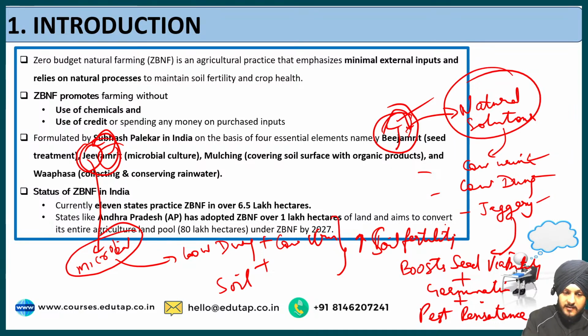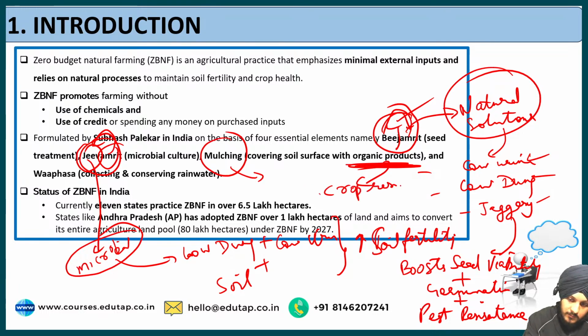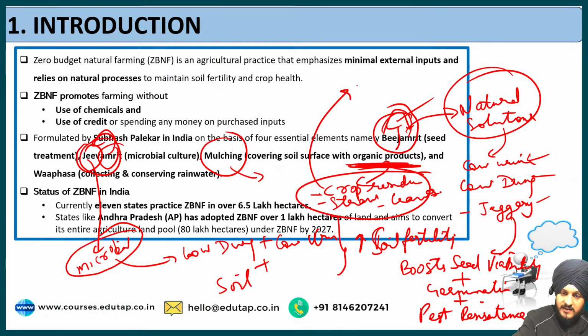The third is the mulching. Now mulching refers to the technique of covering the soil surface with organic products. Now what type of organic products can be used with respect to that? The organic products such as the crop residues, then the straws, leaves, etc. And what does it lead to? This leads to increase in the water retention in the soil.